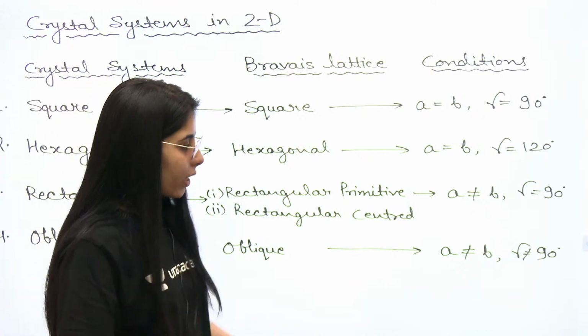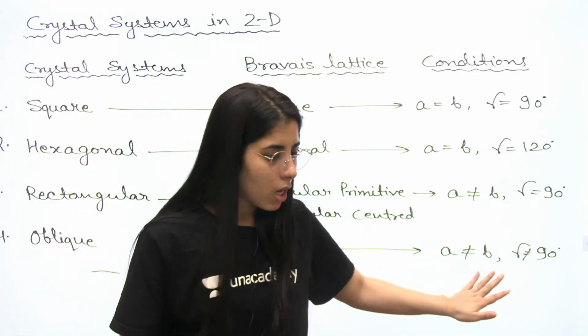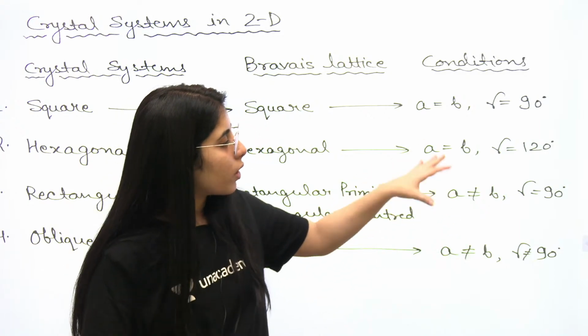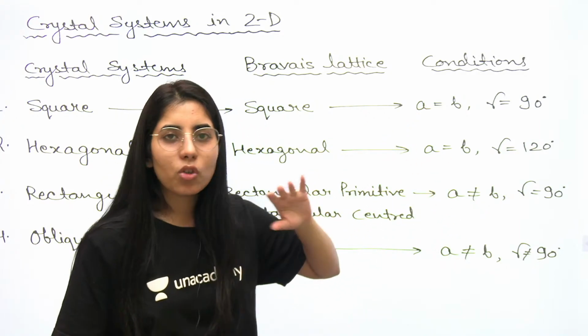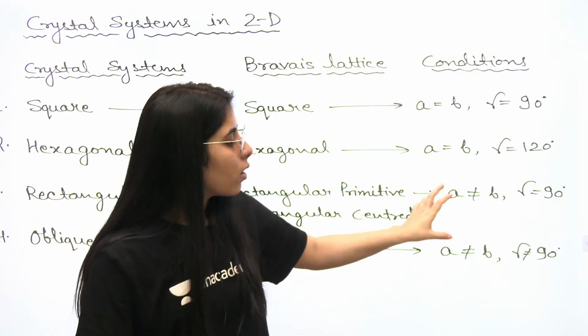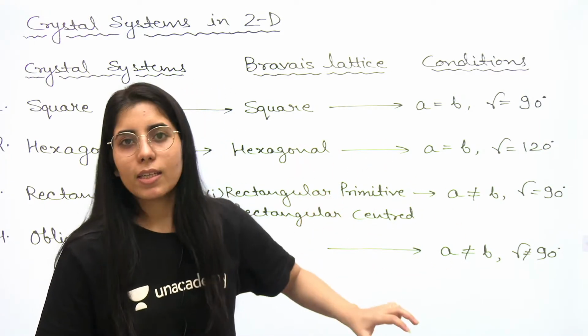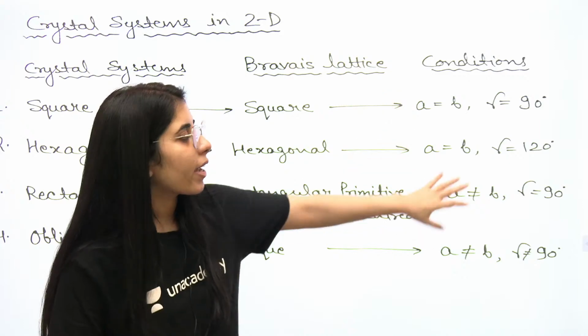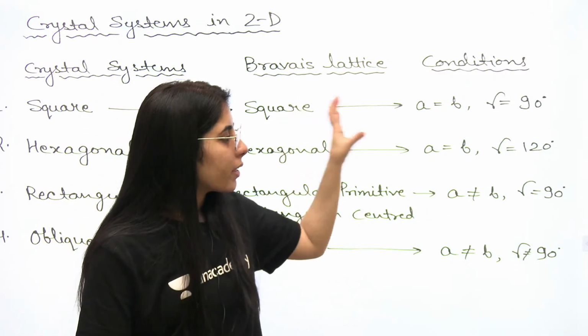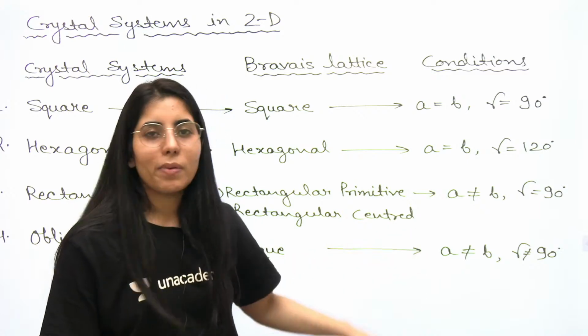So when you compare the oblique conditions, you will find it is neither matching with this one, nor this one, nor this one. So it is not going to match any of the above conditions, which means it is the one that has all the cases which are not present in any of the above cases. That's how you can say that whatever is remaining will be in the oblique case.